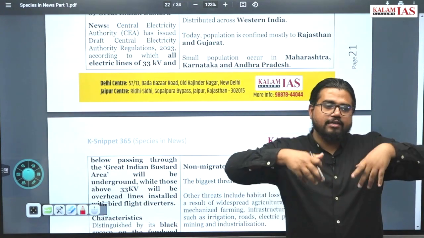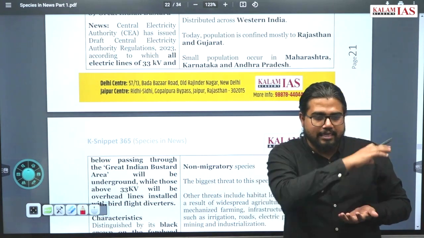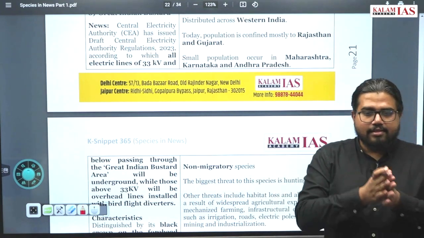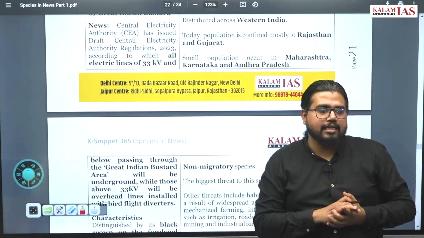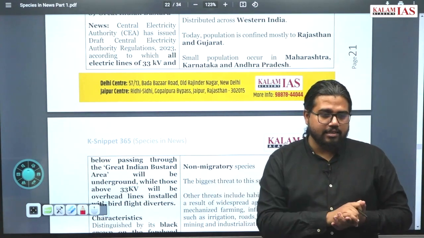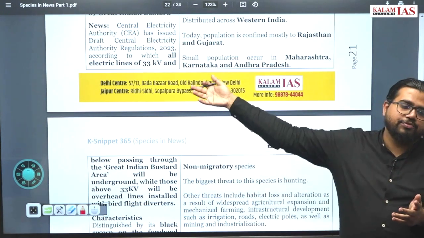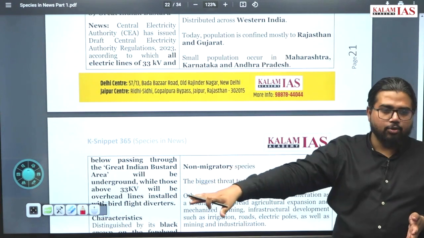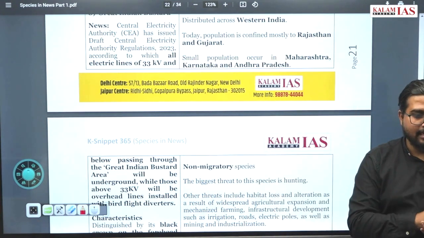The high power electricity transmission lines and towers being installed throughout Rajasthan are creating a problem. These birds come and hit the high power lines and have been dying over the years. So the Supreme Court came out with a suggestion that most of the lines should be underground, not above the ground, to protect the Great Indian Bustard.